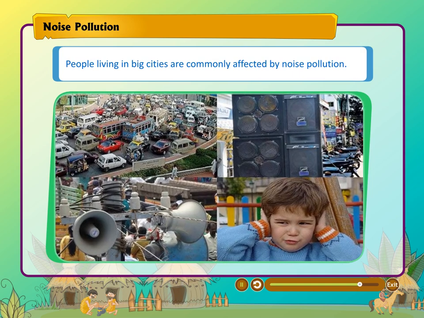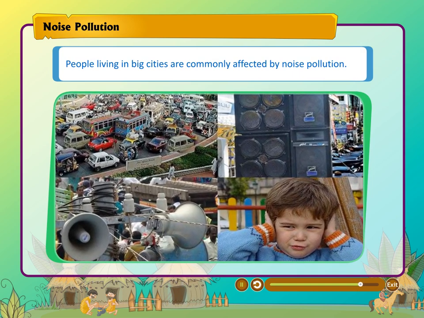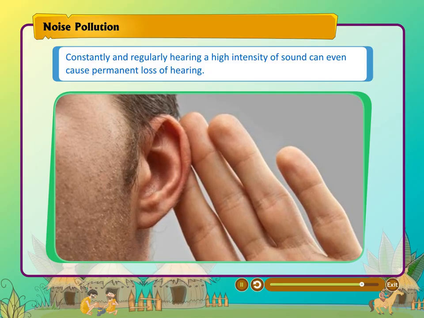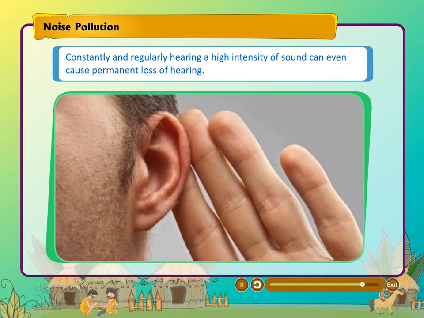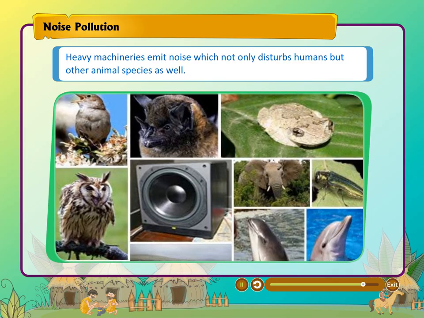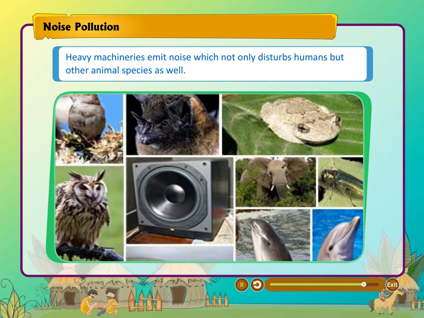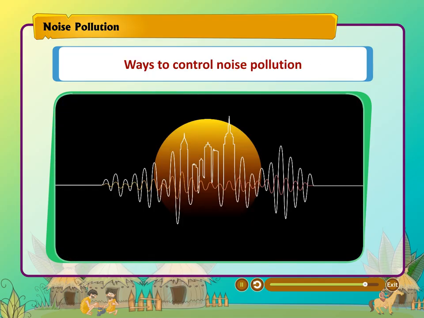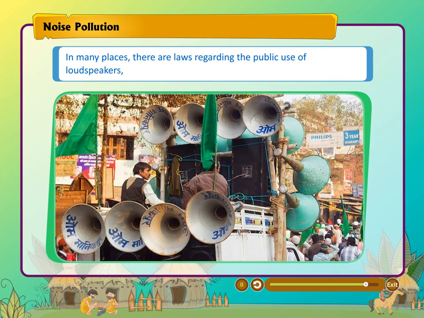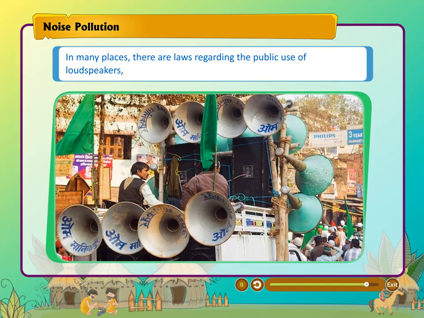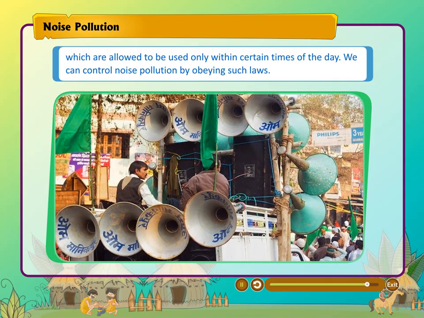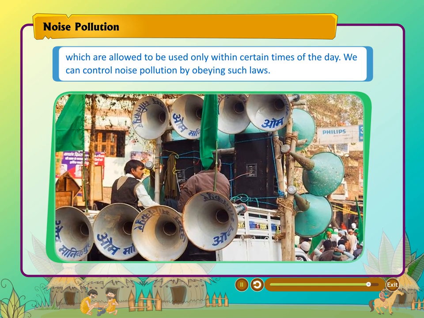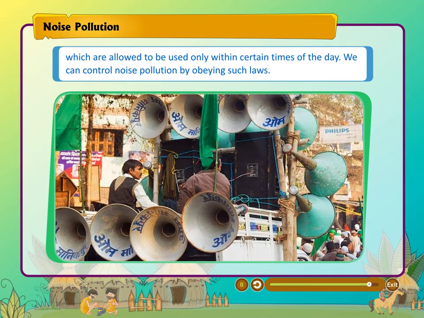Noise pollution. People living in big cities are commonly affected by noise pollution. Constantly and regularly hearing a high intensity of sound can even cause permanent loss of hearing. Heavy machineries emit noise which not only disturbs humans but other animal species as well. Ways to control noise pollution. In many places, there are laws regarding the public use of loudspeakers, which are allowed to be used only within certain times of the day. We can control noise pollution by obeying such laws.